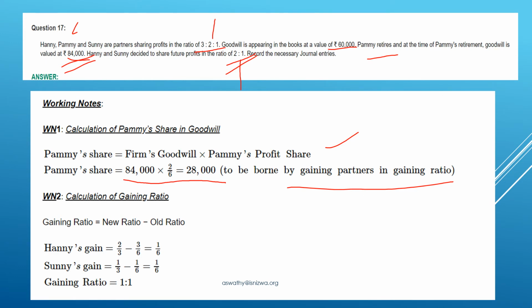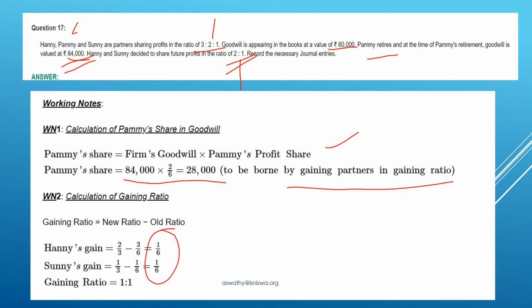And the old ratio of Hani, Pammy and Sunny is 3:2:1. So gaining ratio is new ratio minus old ratio. For Hani, it is new ratio 2 by 3 minus old ratio 3 by 6. And for Sunny, 1 by 3 minus 1 by 6. So we get 1 by 6, 1 by 6. So the gaining ratio is 1:1.